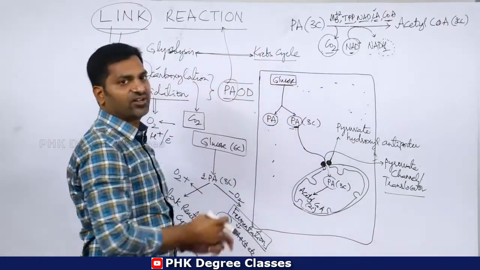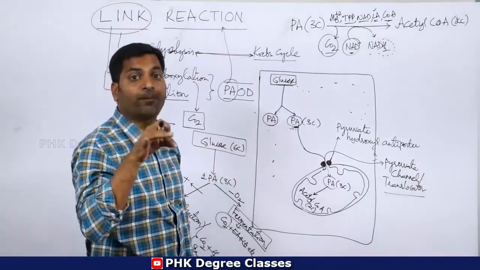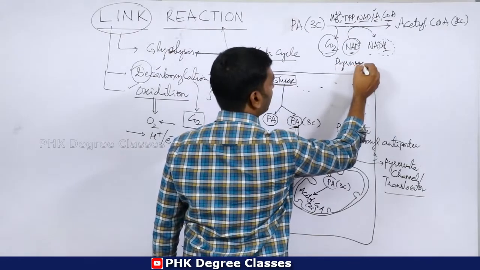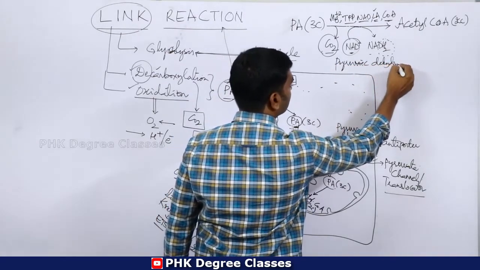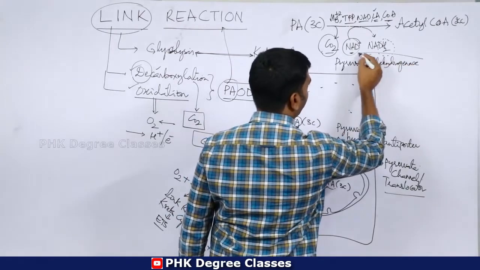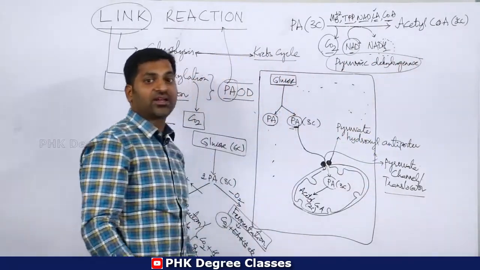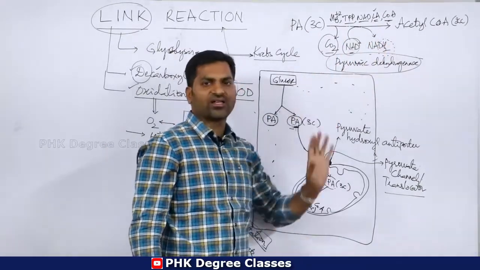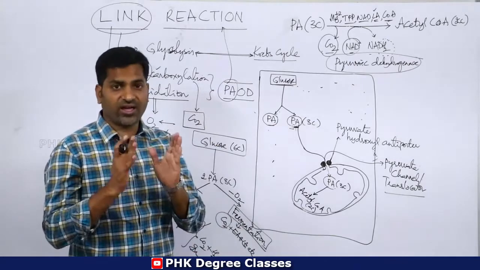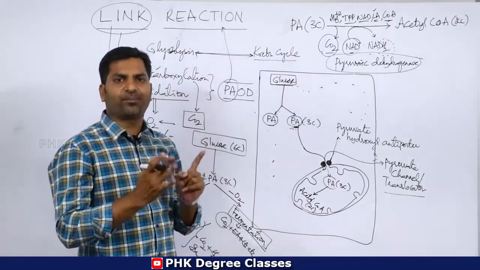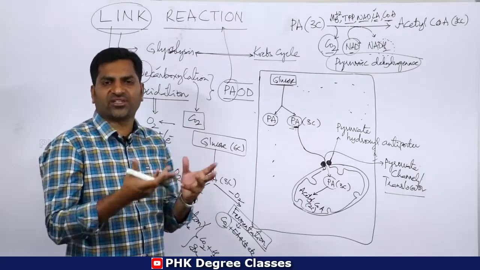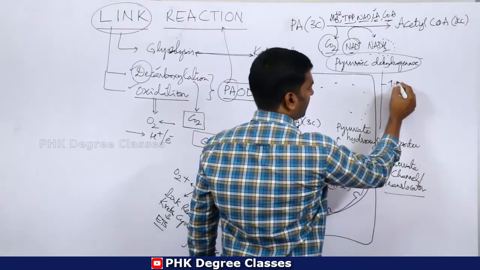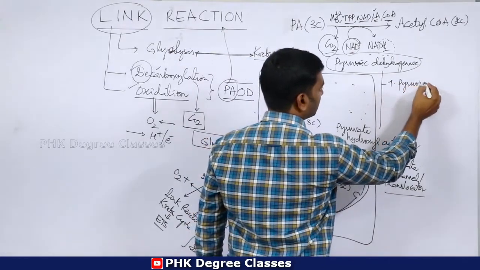This entire conversion is catalyzed by a complex enzyme called pyruvic dehydrogenase. What is that? Pyruvic dehydrogenase is a complex enzyme which catalyzes the conversion of pyruvic acid into acetyl-CoA. Very important. This complex has several enzymes. So what are they? Number 1, pyruvic decarboxylase.